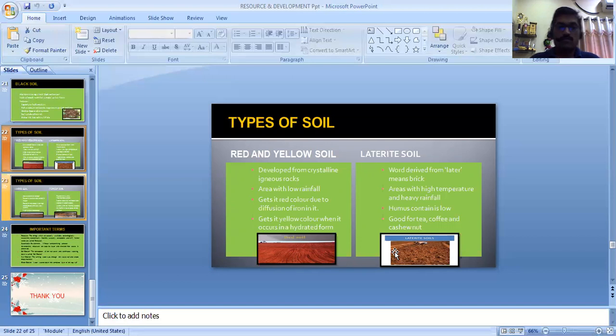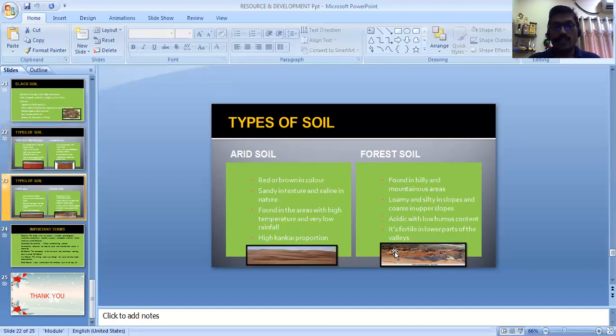The next soil that I am going to explain to you is arid soil. It is also called sandy soil. It is brown in color, sandy in structure, and saline in nature. Why is it saline? Because of the high temperature, most of the moisture is washed away and the salt particles are left out. This soil is found in areas with high temperature and very low rainfall. But yes, if this soil is irrigated, it can be utilized for agricultural purposes.